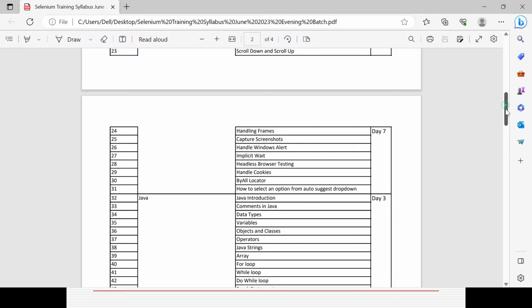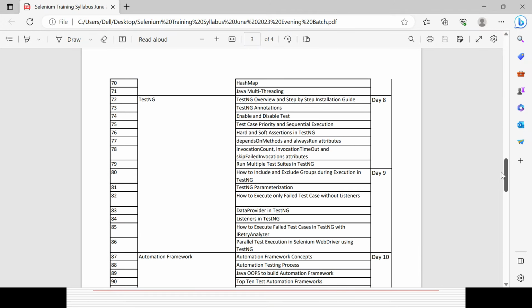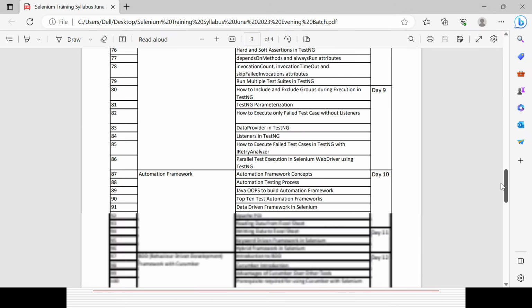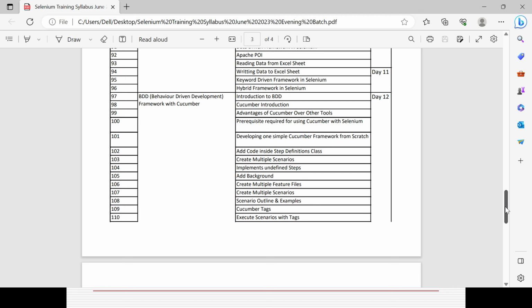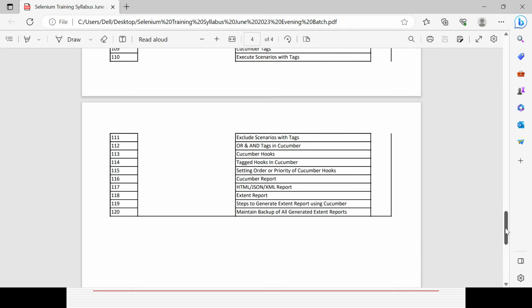So 3 sessions from Selenium, 4 sessions from Java, 2 sessions from TestNG, sessions 8 and 9, 2 sessions from the automation framework: data driven, keyword, hybrid framework, how to read and write data from the Excel sheet with the help of Apache POI. What is the importance of the framework, why you need to create the framework, and in the last session I will cover BDD and Cucumber, where you will be able to create the project using Maven. You can add all the dependencies, you can create a sample project using BDD. You can generate different reports along with the Extent report as well.